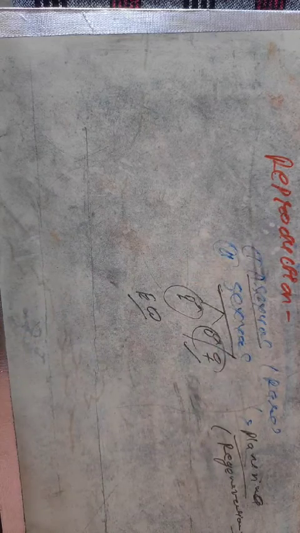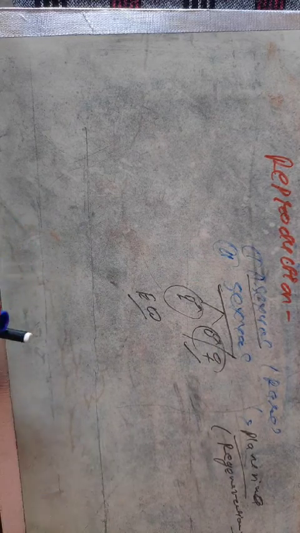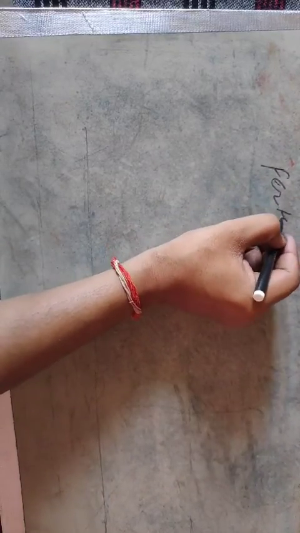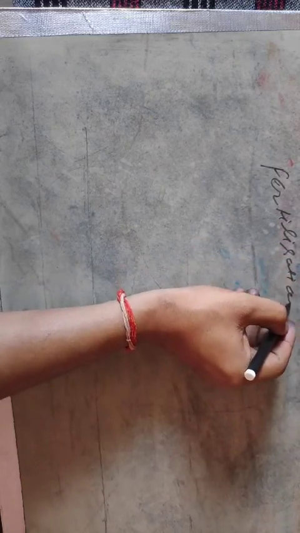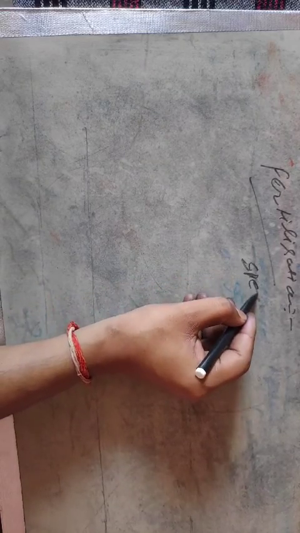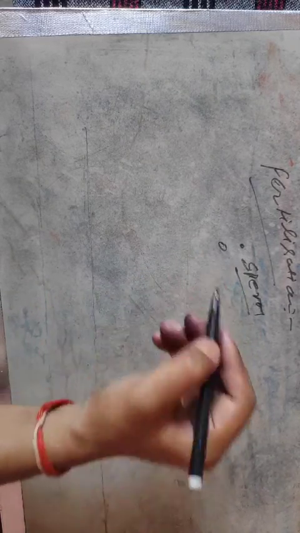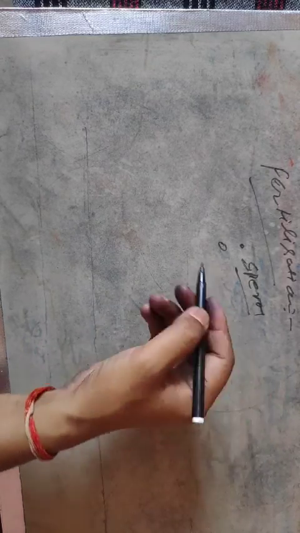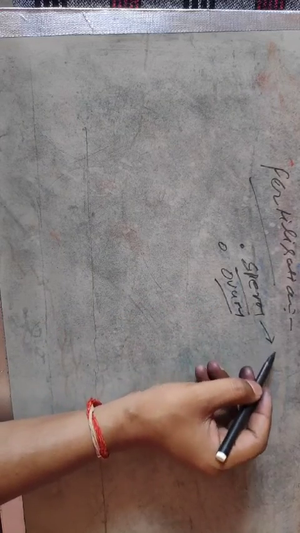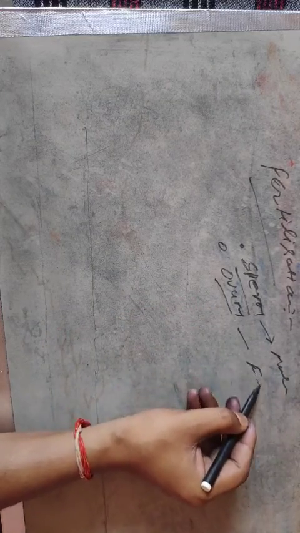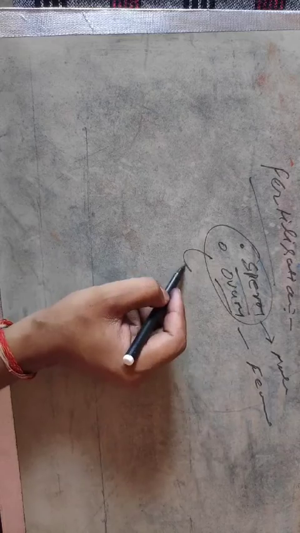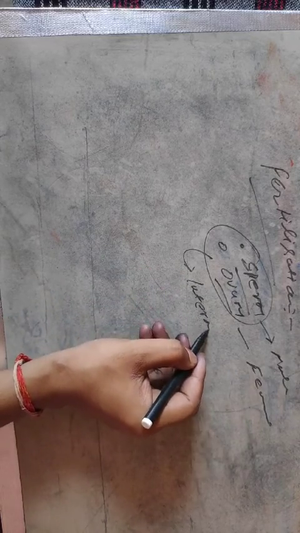Now back to development: fertilization and embryogenesis in animals. Fertilization or syngamy. As you know, the male produces male gametes, that is sperm, and the female produces the female gamete, that is known as ova, singular ovum. So when the male and female gametes fuse inside the body, the fertilization is known as internal.